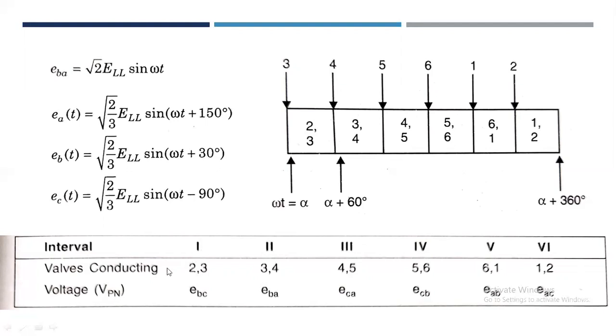This is the first interval, when S2 and S3 are conducting, showing the voltage EBC. The second interval is when S3 and S4 are conducting while S2 is turned off. Then the voltage appears as EBA. Like that, there are a total of 6 equal intervals.